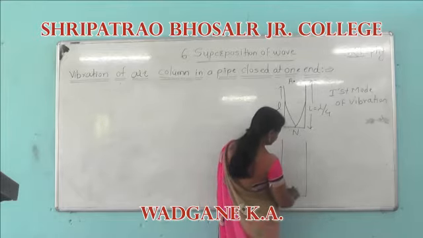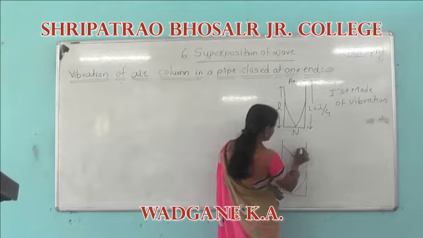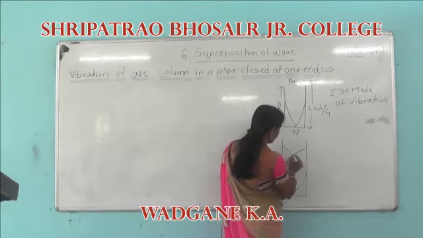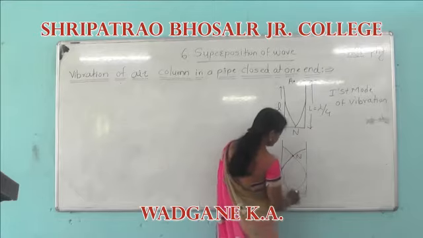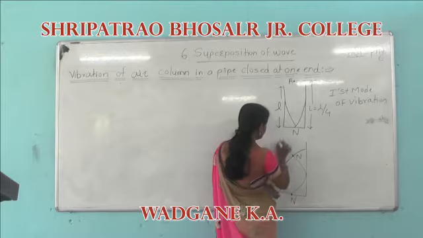When the pipe is closed at one end, the second mode of vibration is shown in the figure.